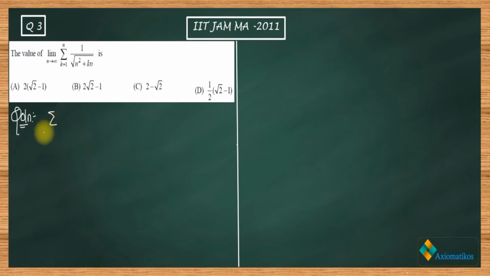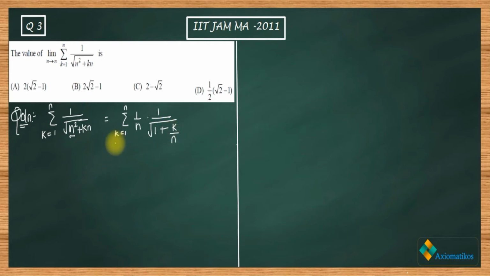Firstly, I will write this expression explicitly to understand it a little bit more. So n squared plus k n. Now just modify this expression by taking n squared outside. If you take n squared outside, you will get 1 by n times 1 by 1 plus k by n. This is what you will get, right?